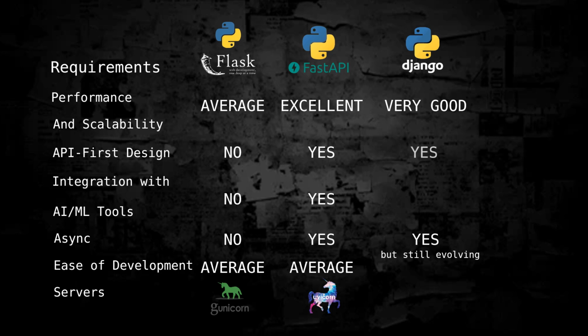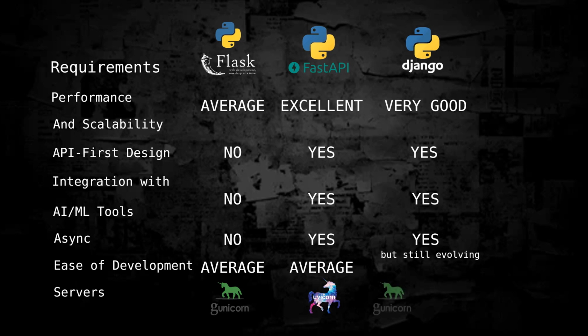Can Django be used for API-first design? The answer is yes. Django can be effectively used for API-first design, but with certain considerations and trade-offs. Is Django suitable for working with AI/ML tools? Yes, Django can be effectively used with AI/ML tools to create applications that integrate machine learning models and AI-driven functionality. While Django is not specifically designed for AI/ML workflows, its versatility and robust framework make it a solid choice for building web applications that leverage AI/ML models.